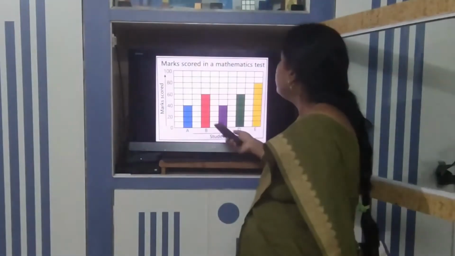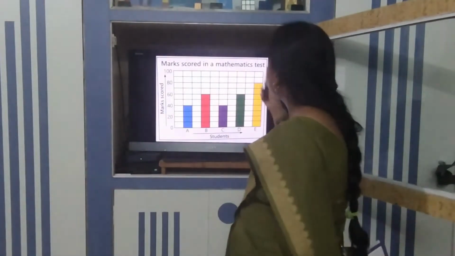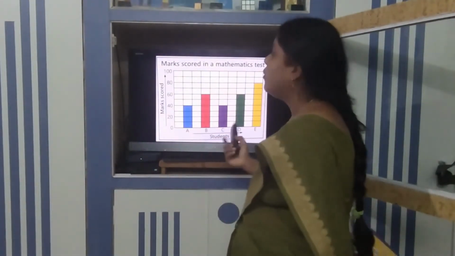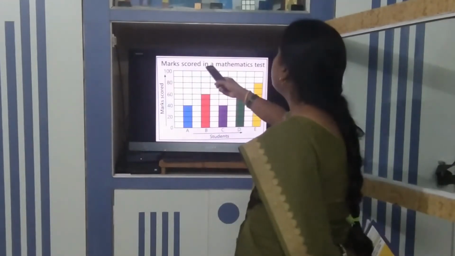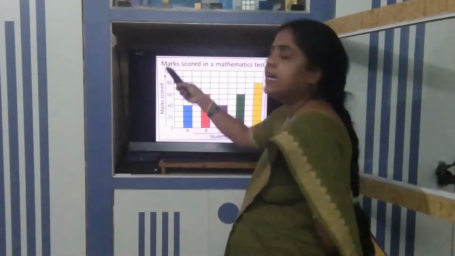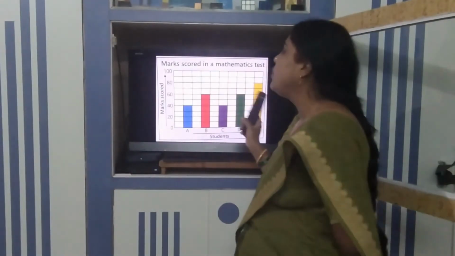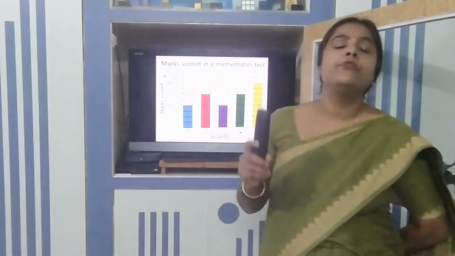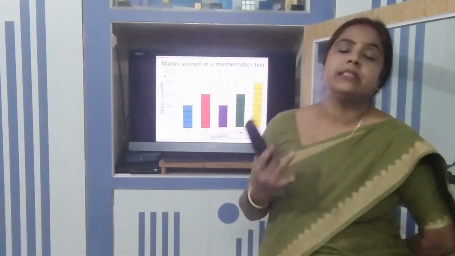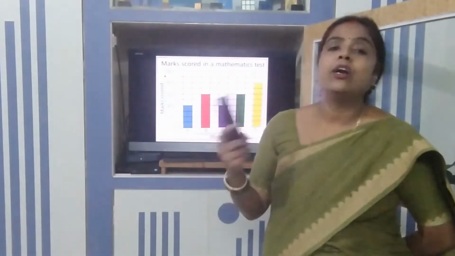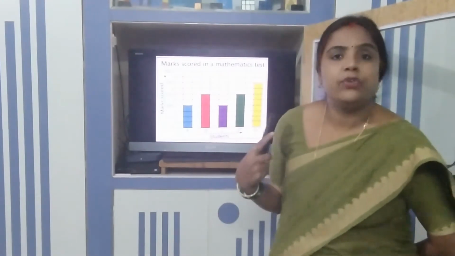Okay, so I have to interpret the given information. Marks scored in a mathematics test. This is the title of this graph. From this title, I can conclude that they are going to talk about which child got maximum marks in maths, and which child got fewer marks in maths. Like that, we are going to discuss.